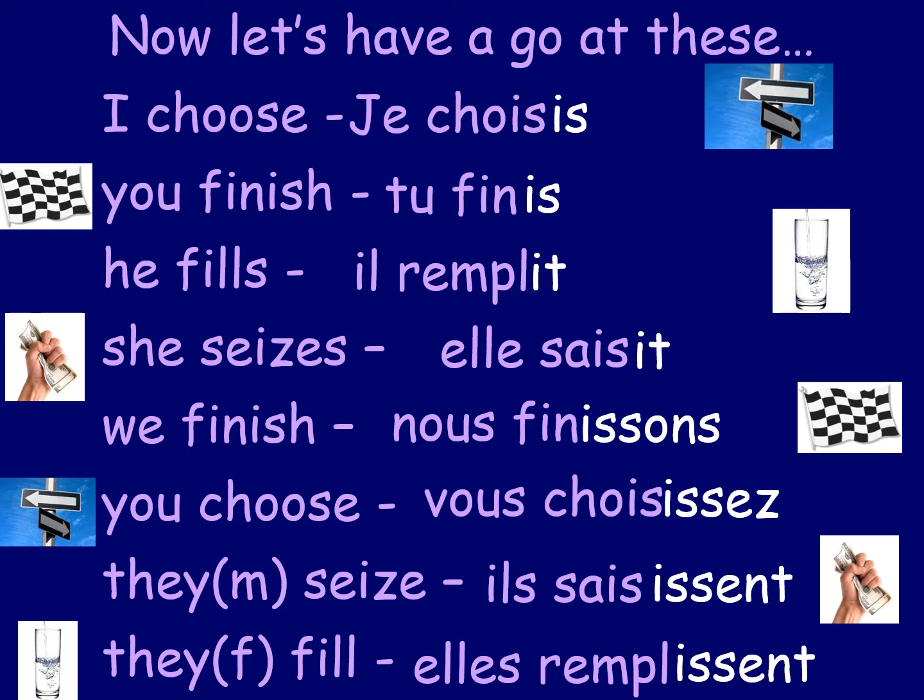So some of those verbs are a little bit random, but like I said, it's not as important as ER verbs, but we do need to remember it just in case it comes up in a test or something, or we need to say it in France. So that's how it works. Remember, we drop the IR off the end and we put on those endings. IS, IS, IT, ISSONS, ISSEZ, ISSENT. So those are the endings.